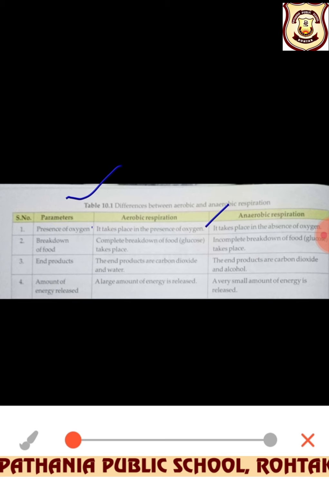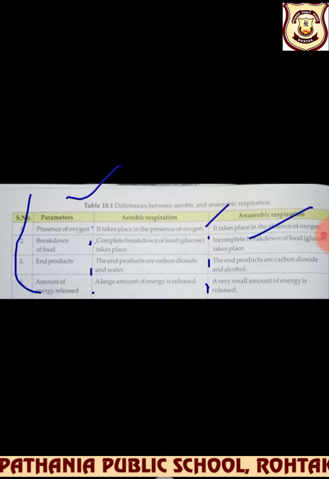Breakdown of food: in aerobic respiration, complete breakdown of food will take place, but in anaerobic respiration, an incomplete breakdown of food will occur. Second point done. Okay, end product: the end products are carbon dioxide and water in aerobic respiration, and the end product is alcohol in anaerobic. Amount of energy released: a large amount of energy is released in the form of ATP in aerobic, and a very small amount of energy is released in anaerobic. These are very important points, you have to learn them.